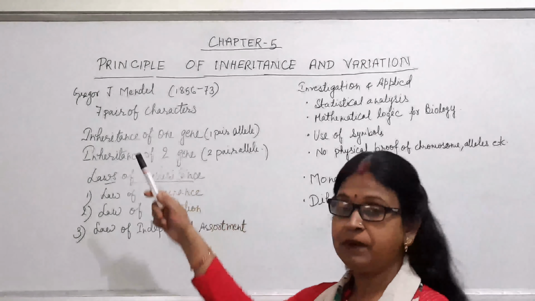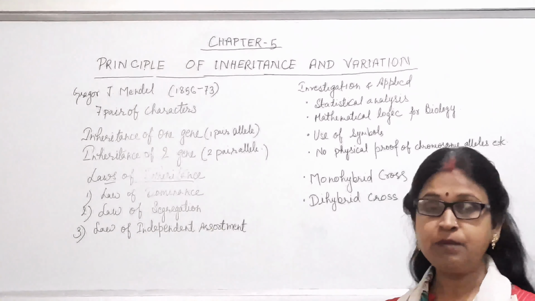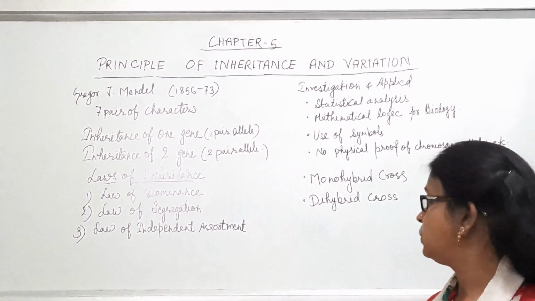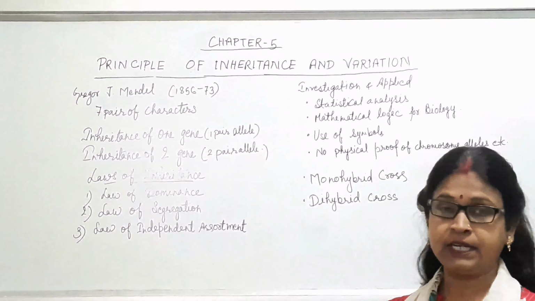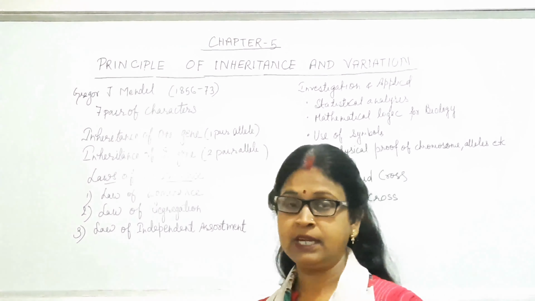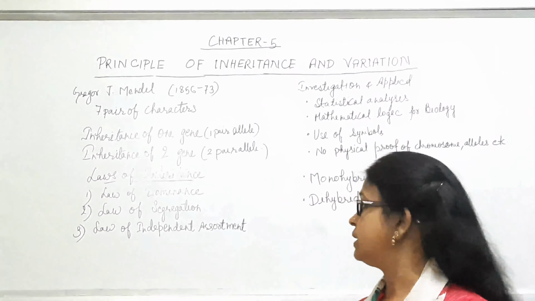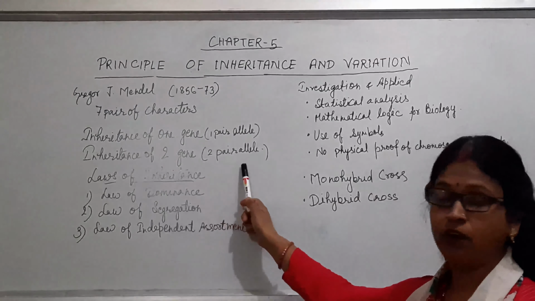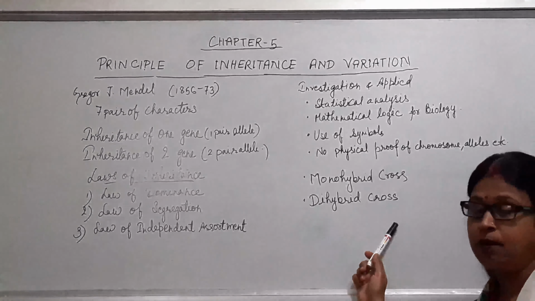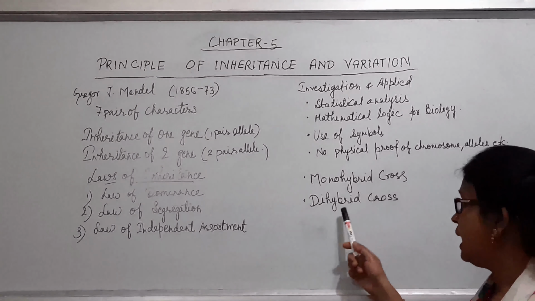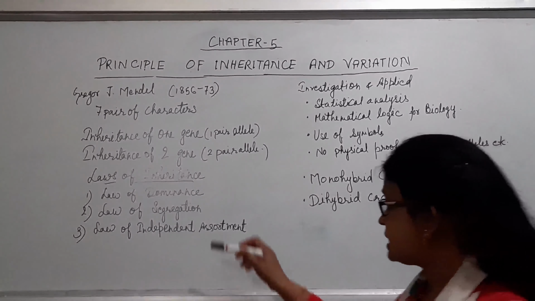So he did experiments of various types. First is the inheritance of one gene, where at a time he considered only one pair of characters, which we discuss through monohybrid cross. In monohybrid cross we discuss how one pair of characters is transmitted from one generation to another, and what is the effect of that gene in the first filial generation as well as the second filial generation. The inheritance of 2 genes or 2 pairs of alleles is known as dihybrid cross. The ratio that comes out is known as monohybrid ratio here, and dihybrid ratio for the dihybrid cross. Now we will discuss all these 3 laws.